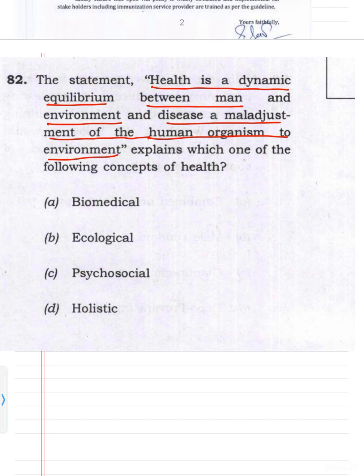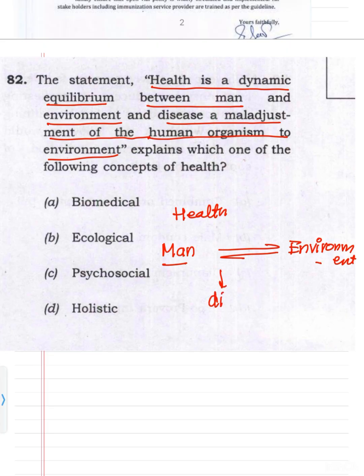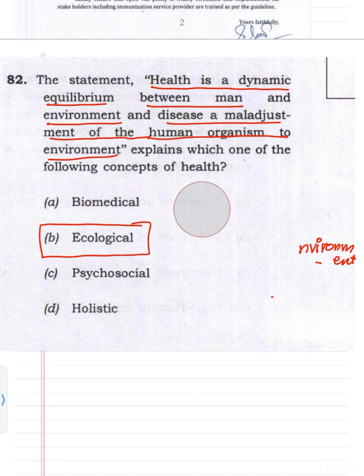The concept is that health is an equilibrium between man and the environment, and man and environment try to adjust to each other. Man tries to adapt to the environment always, but when there is maladjustment of man to the environment, there will be disease. So this was the ecological concept of health.